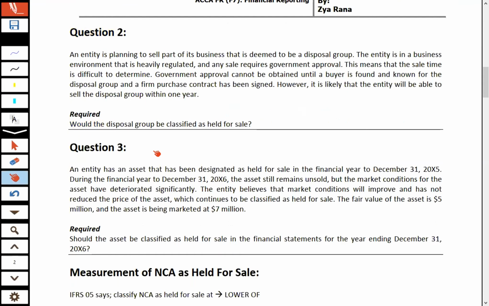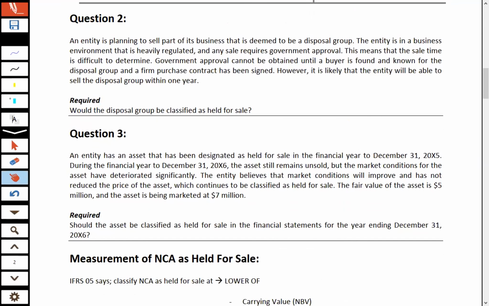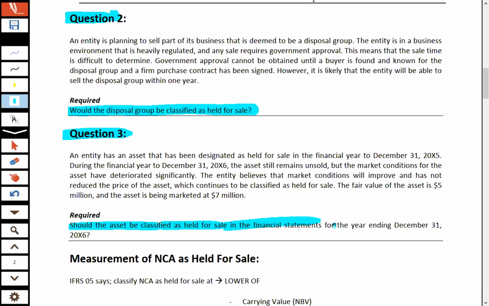Again, we have two more questions regarding the same scenario. The requirement of question number 2 is, would the disposal group be classified as held for sale? And in question number 3, should the asset be classified as held for sale in the financial statements for the year ending 31st December 2006? Just attempt these two questions.